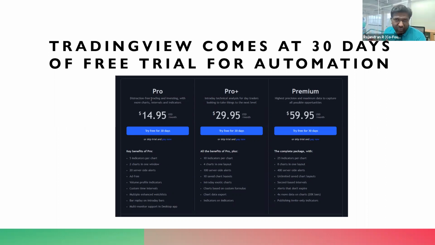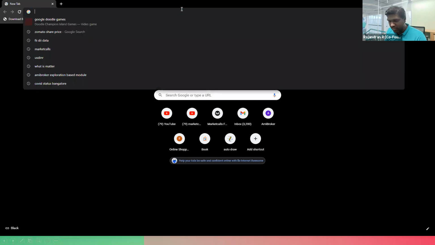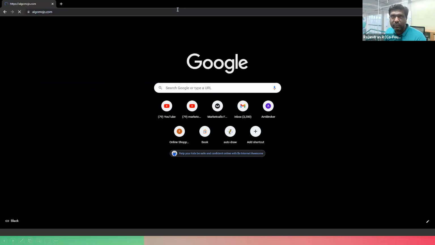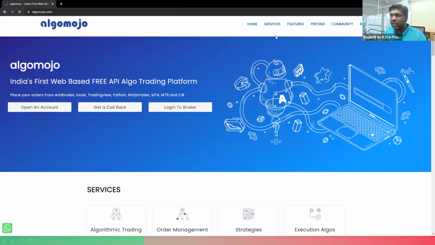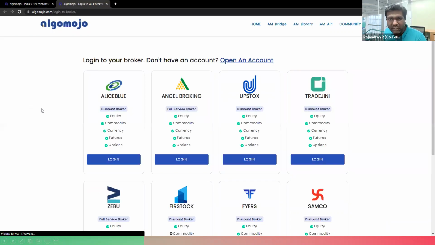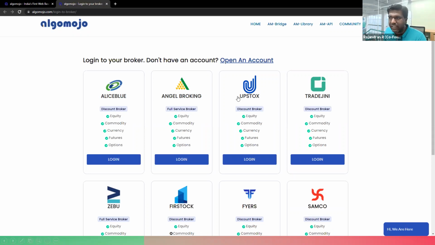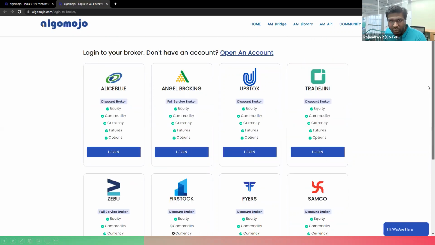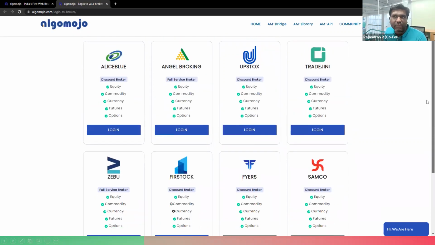Even in AlgoMojo, if you are logging in and already have a trading account with any of the brokers, let me show you. Let me pull up AlgoMojo. I'll go to algomojo.com. Here I'm going to the login to the broker section. From here, I can log into any of the brokers supported by AlgoMojo. At this point in time, the supported brokers are Alice Blue, Angel Broking, Upstox, TradeGenie, Zebu, Faststock, Fires, Samco, and going forward, more and more brokers will be added.